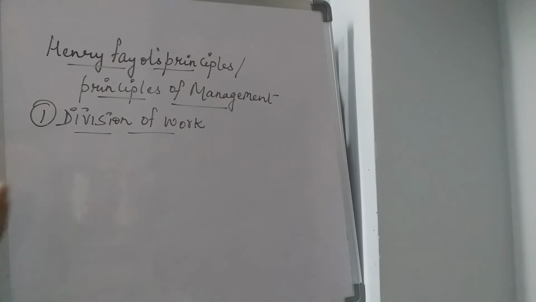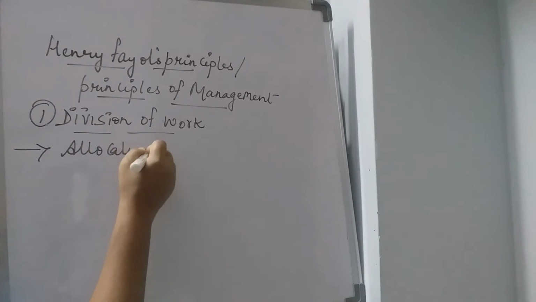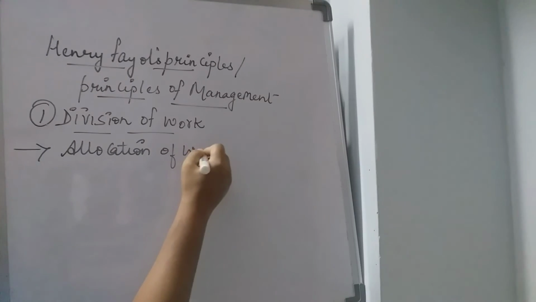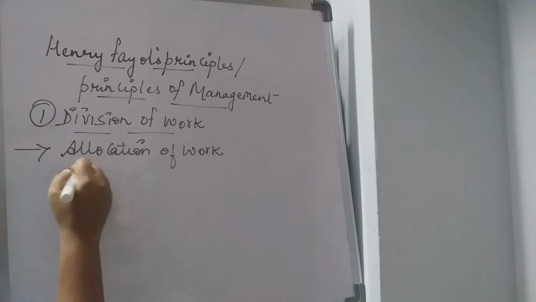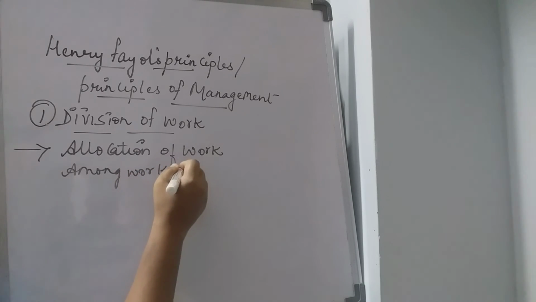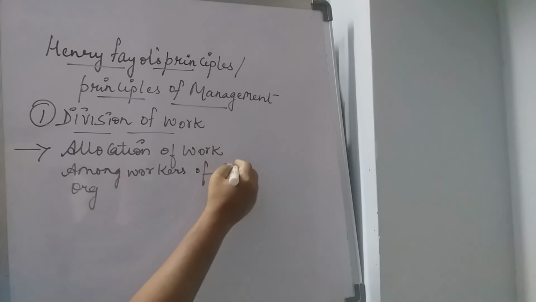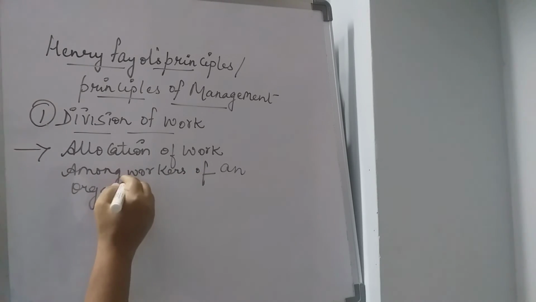So proper allocation of work. Allocation means allotting. Allotting or giving work among the workers of an organization is very, very important.